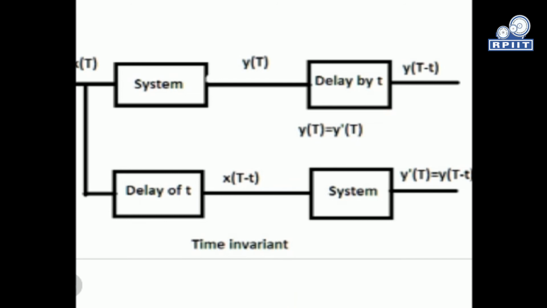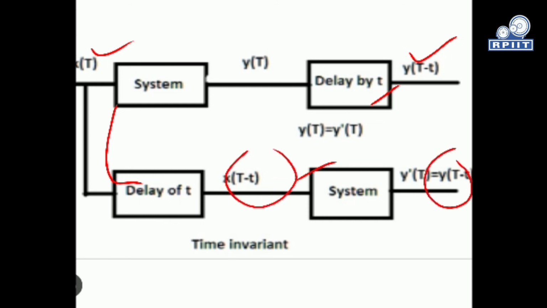And a time invariant system is nothing but it will look like this. If the system has input x(t), and we apply a time delay T to the response, then we will get y(t minus T). And if we get the input x(t minus T), then similarly we put it into the system with the time delayed input, and we get output y(t minus T). So this response and this response are both equal, then it is a time invariant system.